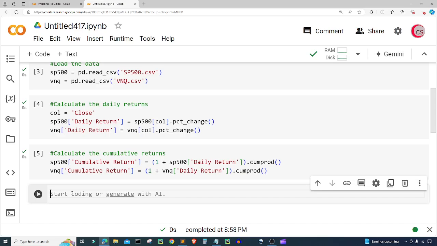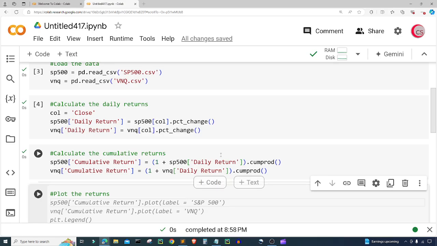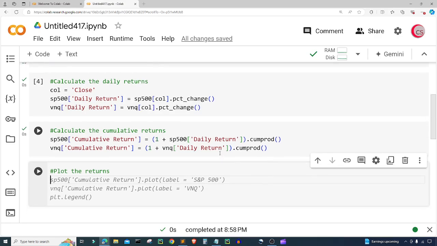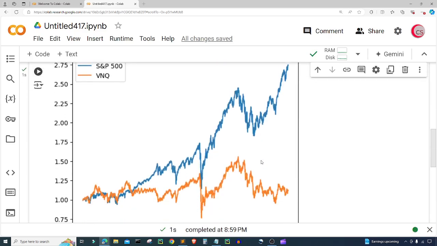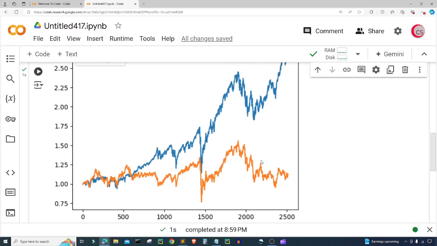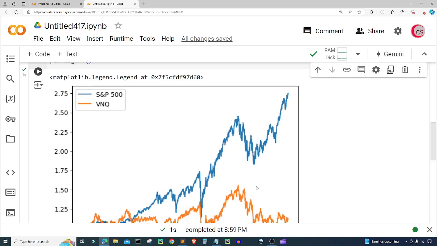Now in this cell, we're going to plot the returns. Google Colab has given us a suggestion as well. It looks pretty good. I'm going to click the tab button and let's run it and let's see. And just like that, we have plotted these returns.